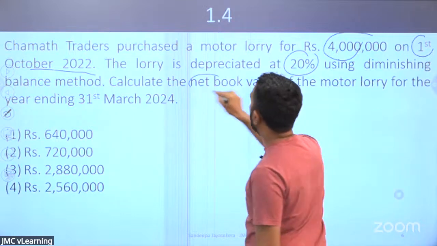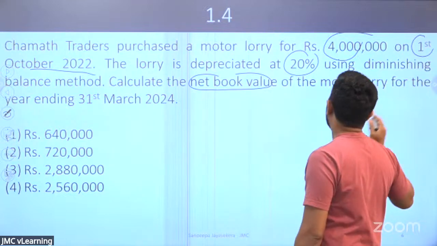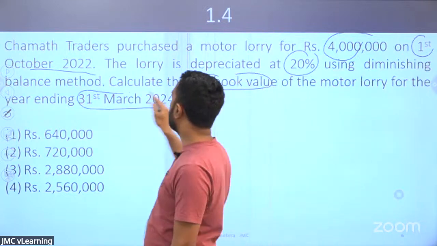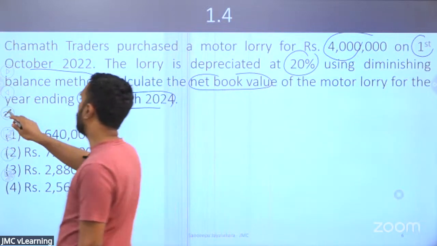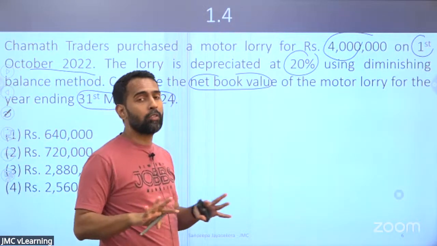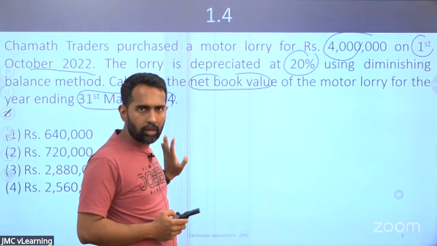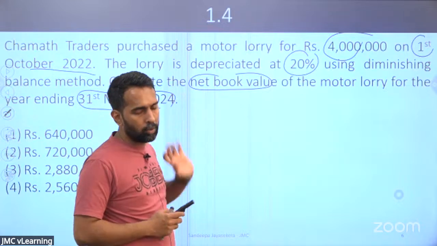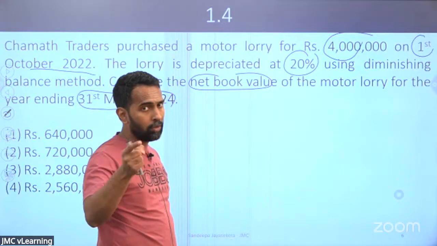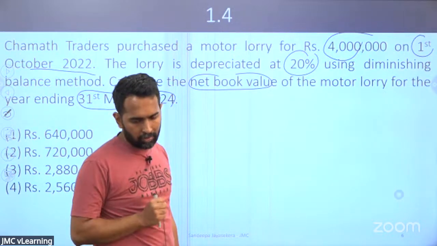Calculate the net book value. You have been asked to calculate the net book value of the lorry for the year ended 31st of March 2024. One thing you need to remember, you need to carefully read the questions. Sometimes some people might just calculate the depreciation and try to find the answer. No, they are asking the net book value. What is the meaning of net book value? Cost less accumulated depreciation.